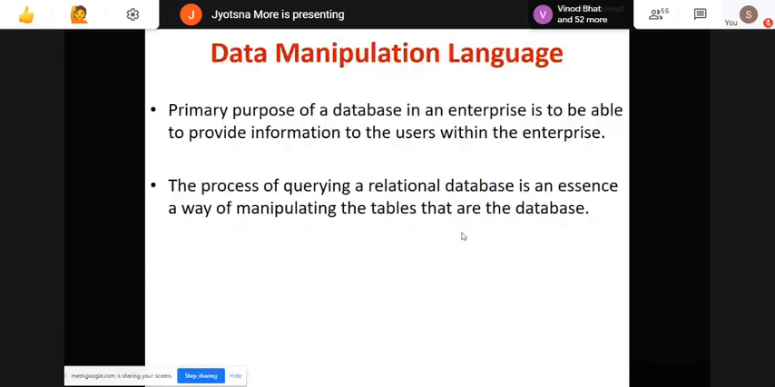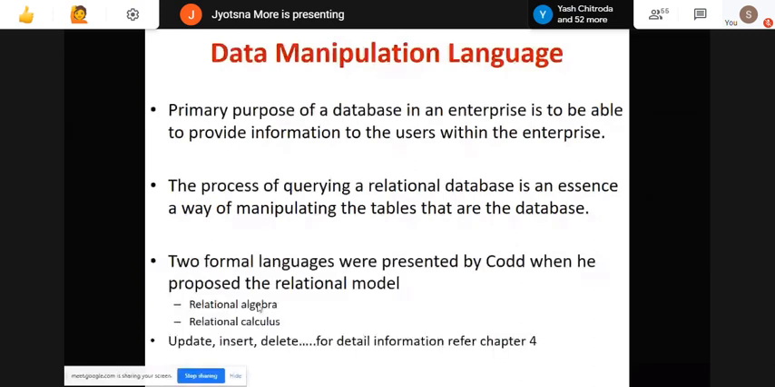Two formal languages were proposed or presented by Codd when he proposed the relational model. One is relational algebra, the second is relational calculus. As per your syllabus, we are going to learn relational algebra. In the syllabus, they have not mentioned relational calculus. If time permits, I will cover a few aspects of relational calculus, but that is optional. Right now, I cannot say because it depends on the online timing. But relational algebra, we will learn whatever is asked in the syllabus.